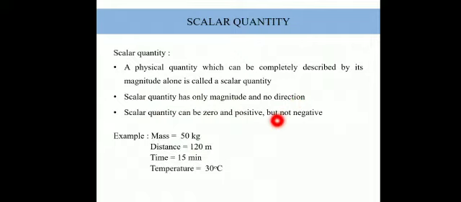Then point number 3, whichever physical quantity we are talking about, if it is a scalar quantity, it can never be negative because it does not depend on direction, right? So a scalar quantity can have a value of 0, it can have a positive value, but it can never have a negative value. Some examples are mass, distance, time and temperature. These are examples of a scalar quantity.